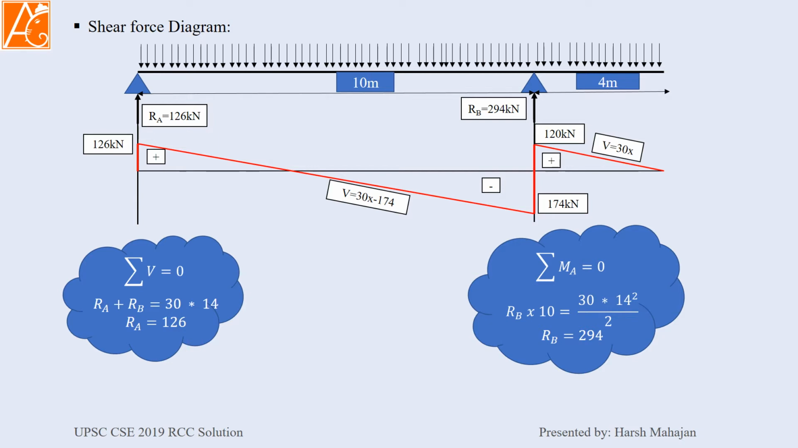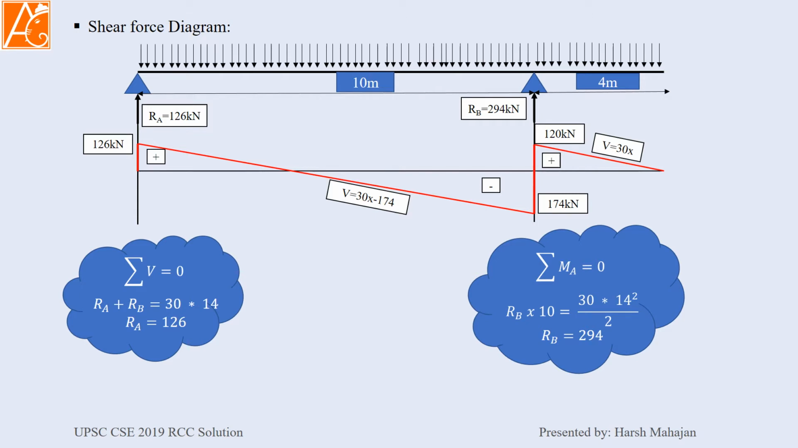We are going to calculate the reaction at B by taking the summation of moments at A equal to 0. That means equating anticlockwise and clockwise moments. So RB into 10 will equal 30 into 14 square divided by 2, that is the moment due to UDL. This gives RB equals 294 kilonewton. For RA, we take the summation of all vertical loads to be 0. So RA plus RB equals 30 into 14, the total load. So RA will be 126 kilonewton.